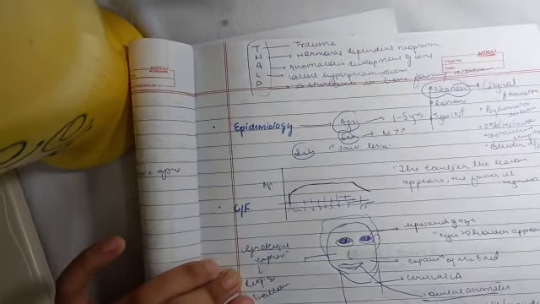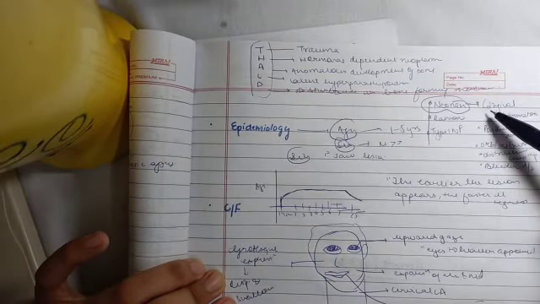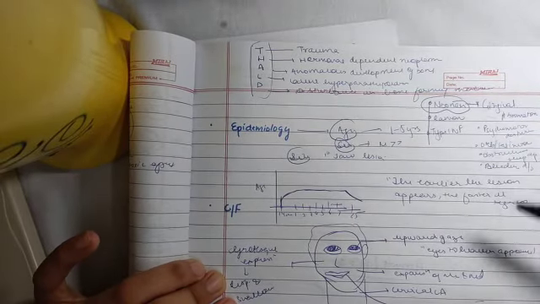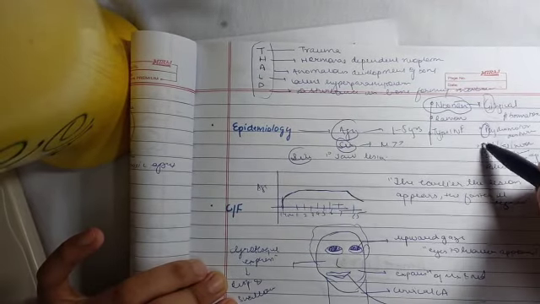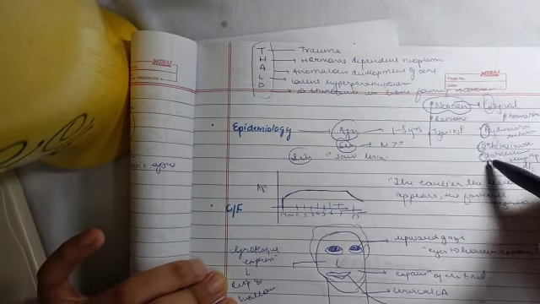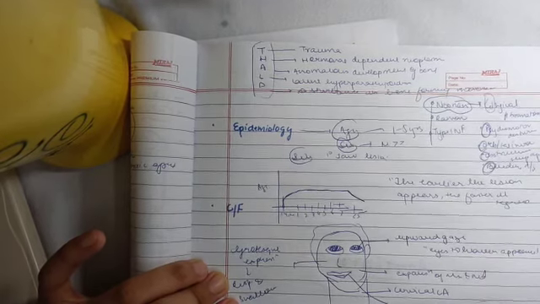How to remember this? Get pinky out of bathroom. G gingival fibromatosis, P pinky psychomotor disturbance, out orbital involvement, O obstructive sleep apnea, B bathroom bleeding disorders.